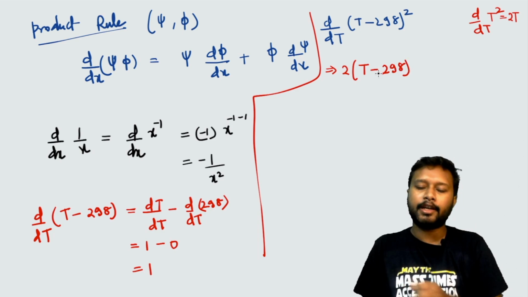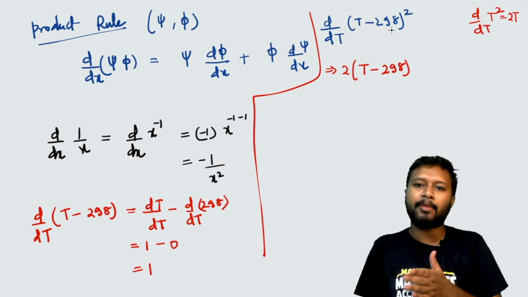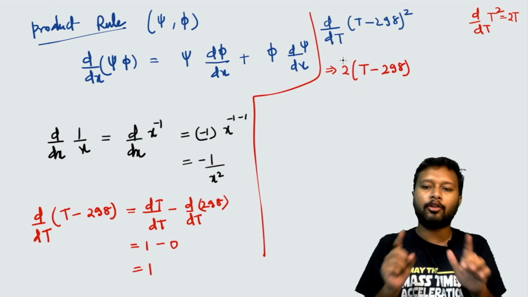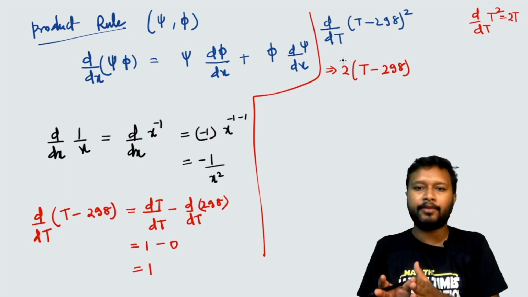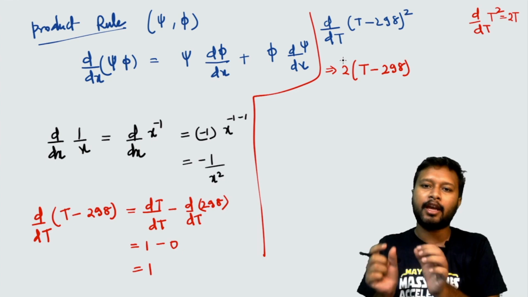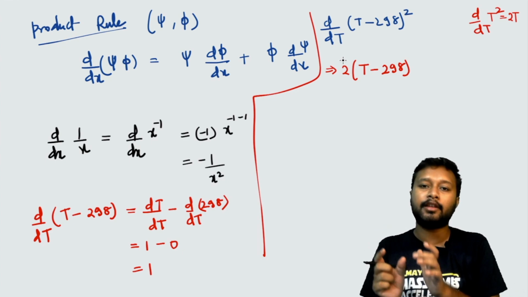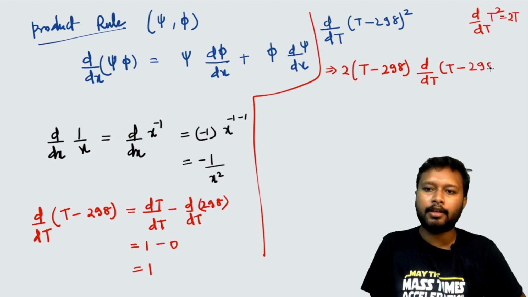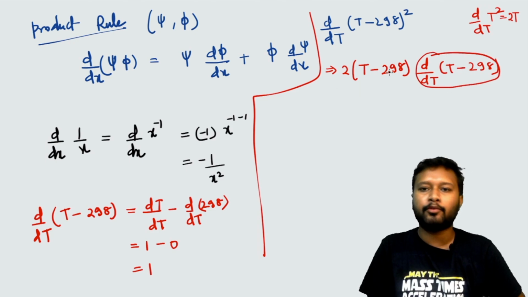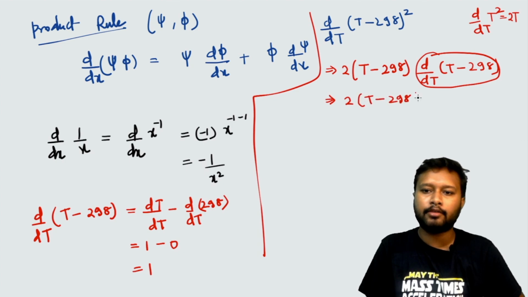Now we are not done yet. We have to differentiate whatever is there in the bracket once again. What is the logic behind it? That we have taken everything in the bracket as a single entity, we have differentiated that. After differentiating, we have to differentiate the entity which is there in the bracket once again. So that means I have to differentiate d by dt of t minus 298 again. So we have seen that differentiation of 298 gives me 1. So this whole thing is going to give me 1, and if you multiply it with 1, the final answer will be 2 into t minus 298. So that is how it will be done.